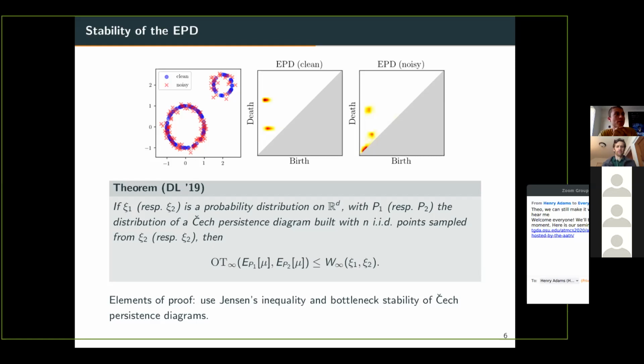So, are there other natural distances for which you have an inequality like this? Actually, I don't know. Maybe you could have other stability results, but this is, I would say, maybe the most natural one that you would obtain if you try to write down a proof.